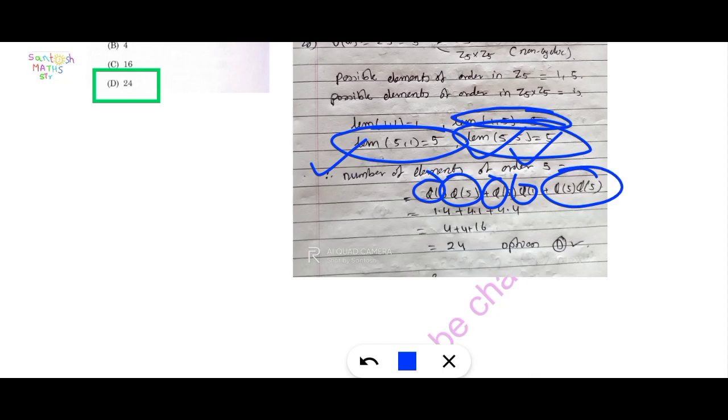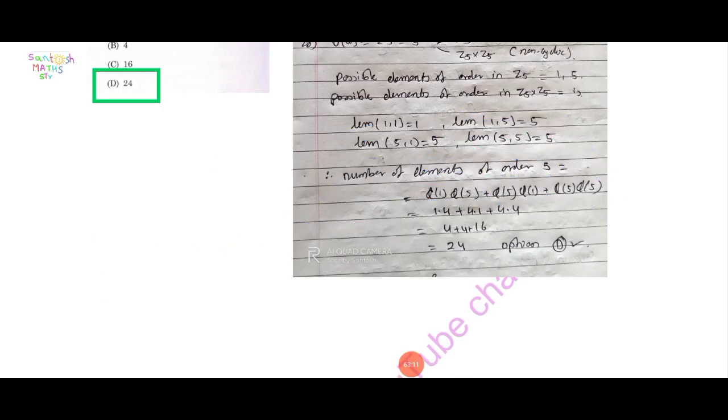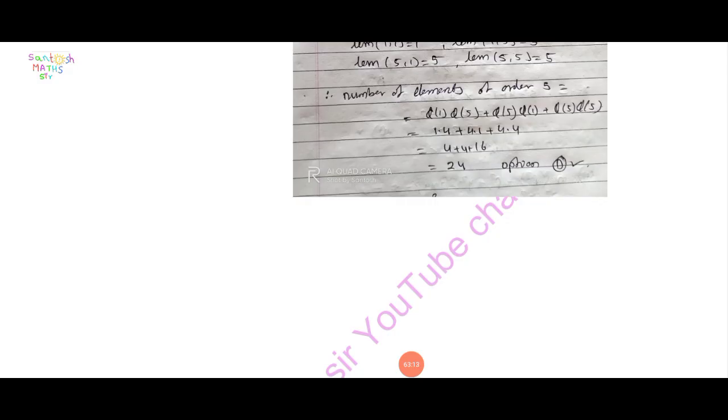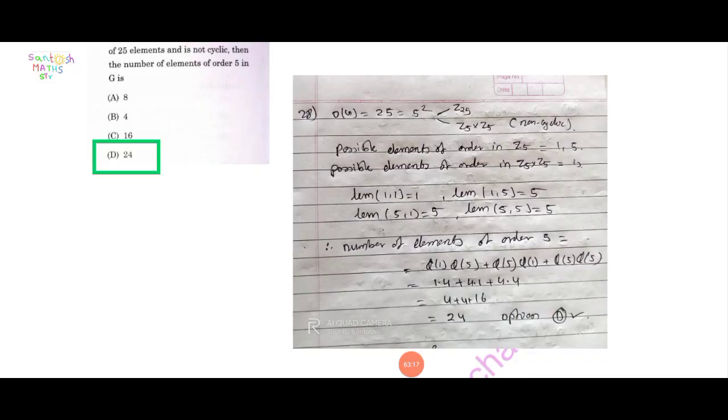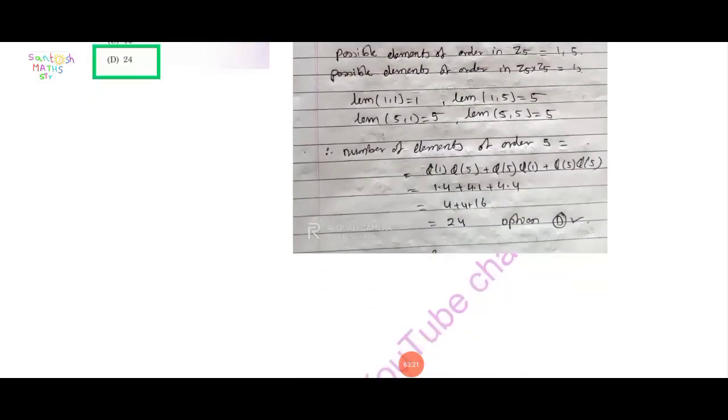That means φ(p) is equal to p minus 1. Apply this result here: 1 into 4 plus 4 into 1 plus 4 into 4. Total you get 24. Here option D is correct. 24 is correct here.